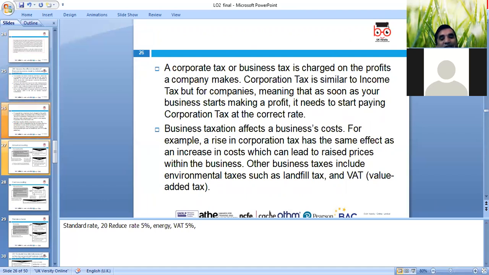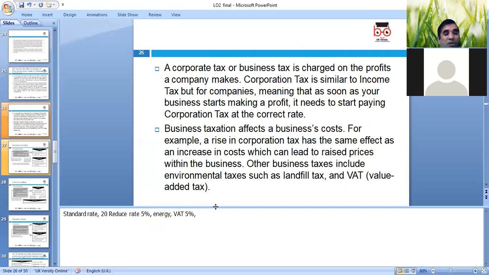And what tax rate applies, and what benefit there can be for tax planning purposes, and you can plan the nature of the business as well. A lot of other environmental tax is happening, and what are the benefits? That's a huge area. Some business people think this is a waste of money, and some think it's good for business. Okay, standard rate, of course, VAT, we can look at reduced rate, and energy.